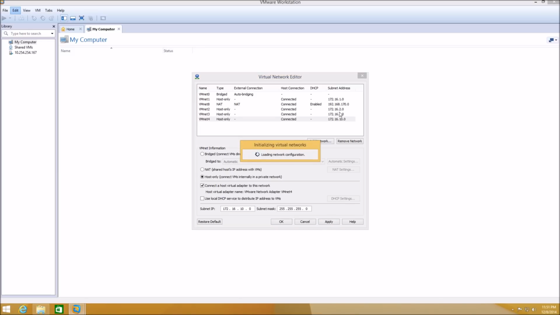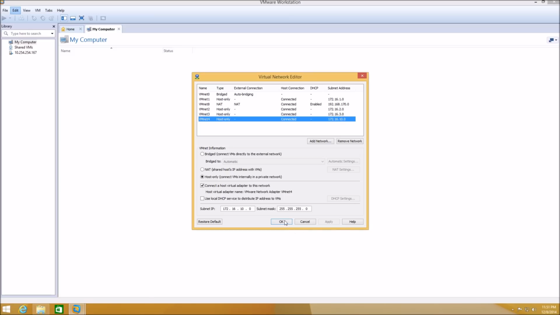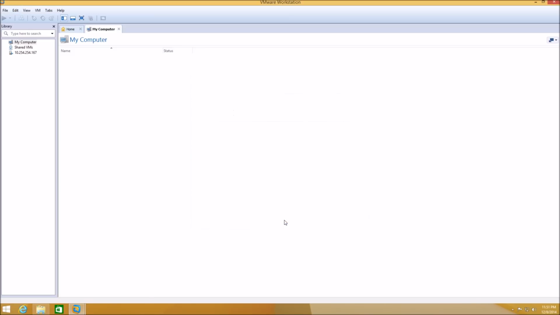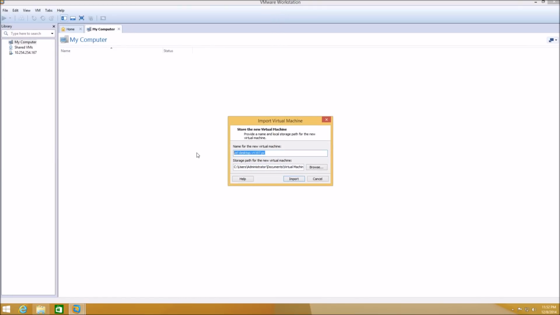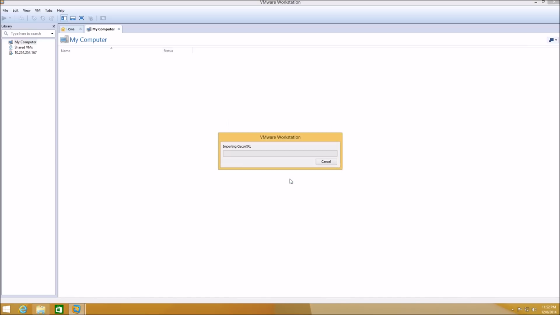Let's go ahead and import the OVA file here. You can assign a name for the virtual machine, and then let's import the OVA file. Once that's completed, we'll go and edit the file.